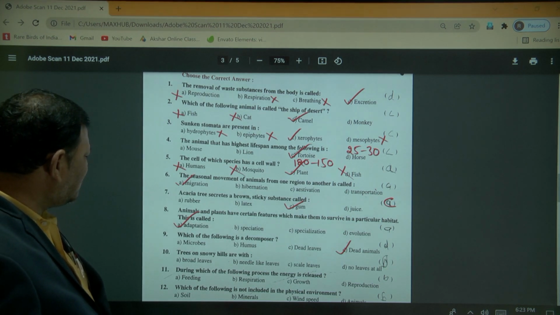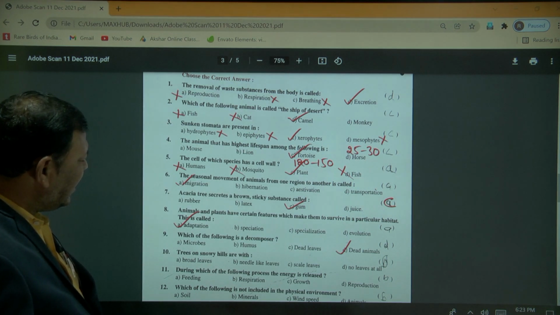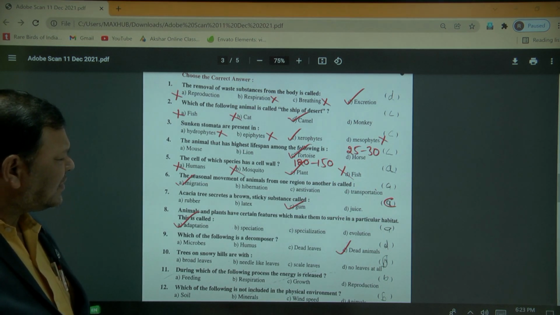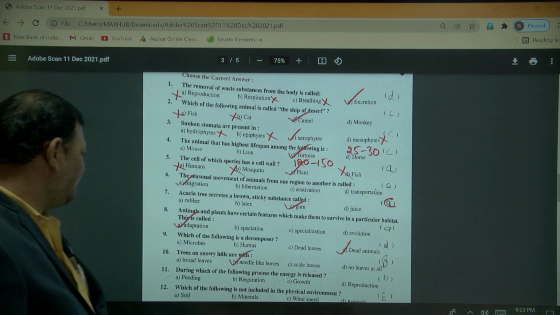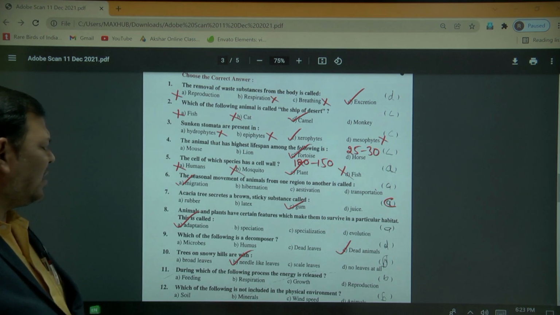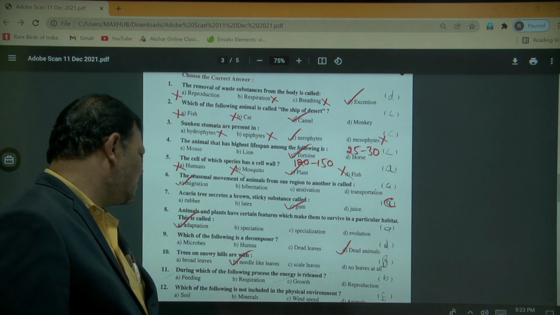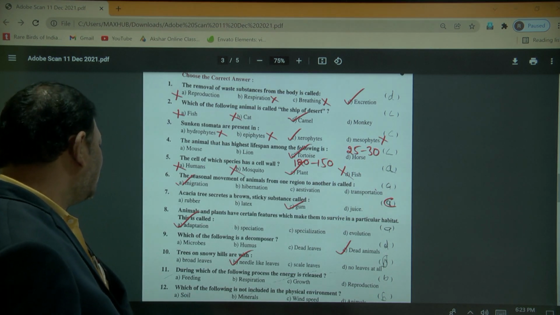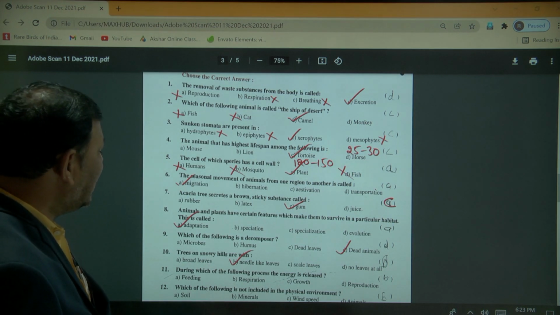Trees on snow hills are with broad leaves, needle-like leaves, scale leaves, or no leaves at all? Needle-like leaves. Why? Because in that area water is not available, so excess amount of the water is avoided, so that's why needle-like leaves are present. During which of the following process is energy released?